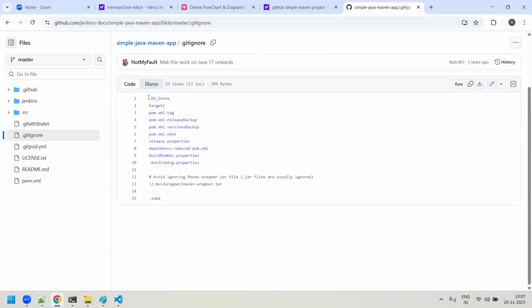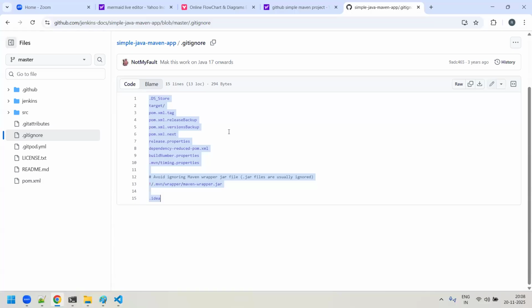For example, .DS_Store, there's some file which will get created that has to be ignored. Target folder has to be ignored. The pom.xml.tag file should be ignored. Maven timing property file should be ignored. So all the files which you want to be ignored by git, you can put everything into the .gitignore file, so that your git will not track all these files. It will not consider them.